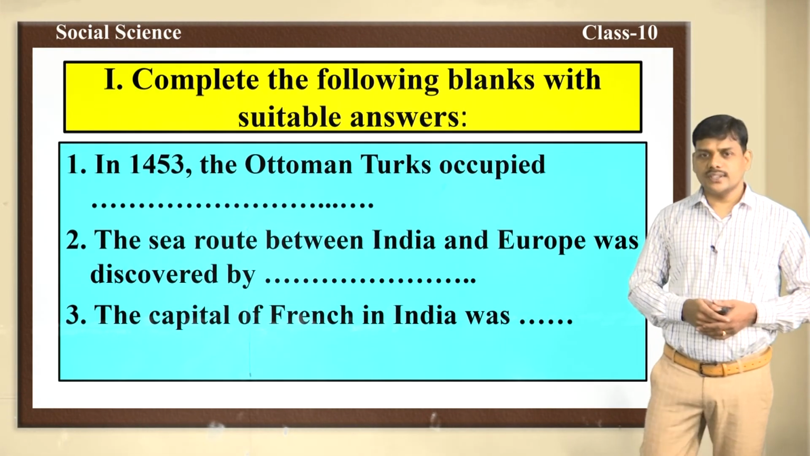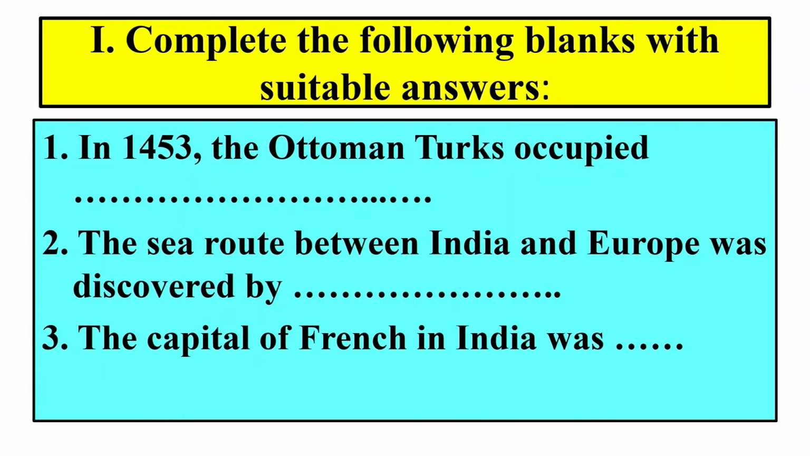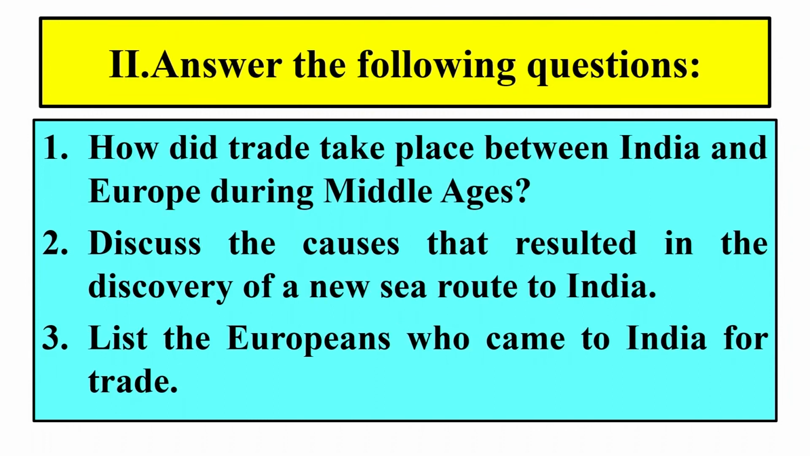Let us start. First main, complete the following blanks with suitable answers. First one, in 1453, the Ottoman Turks occupied dash. Second one, the sea route between India and Europe was discovered by dash. Third one, the capital of French in India was dash. Let us move to second main.